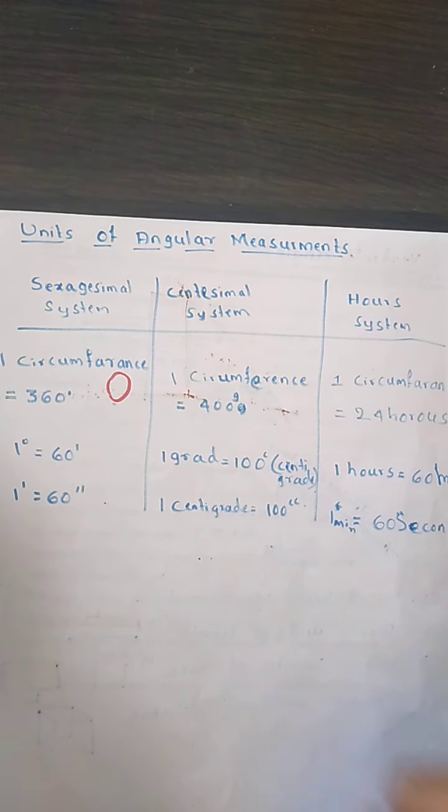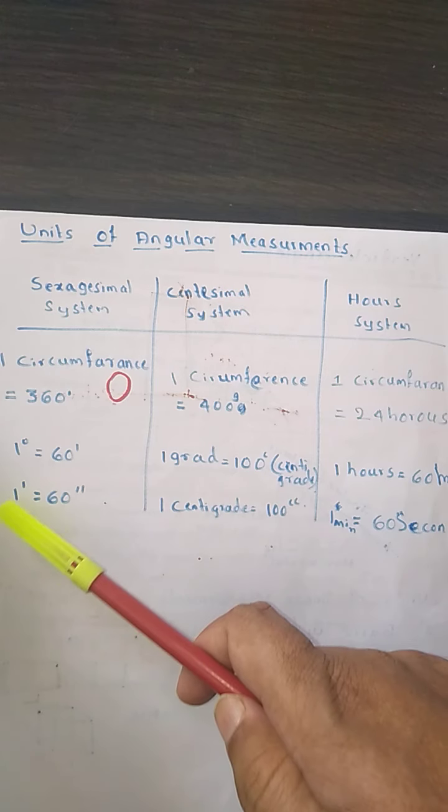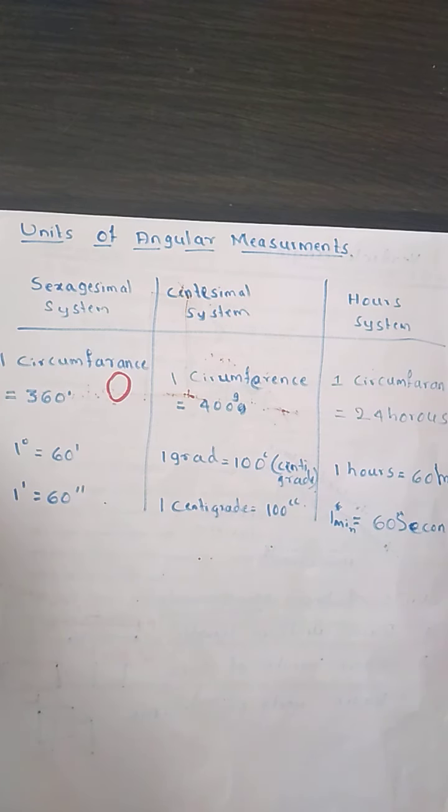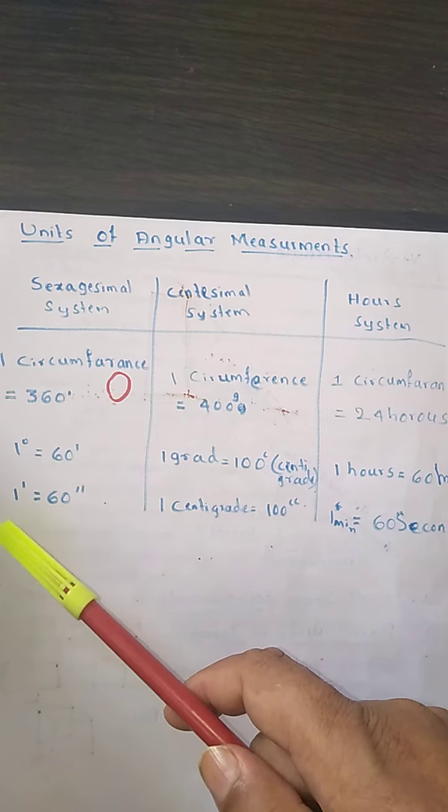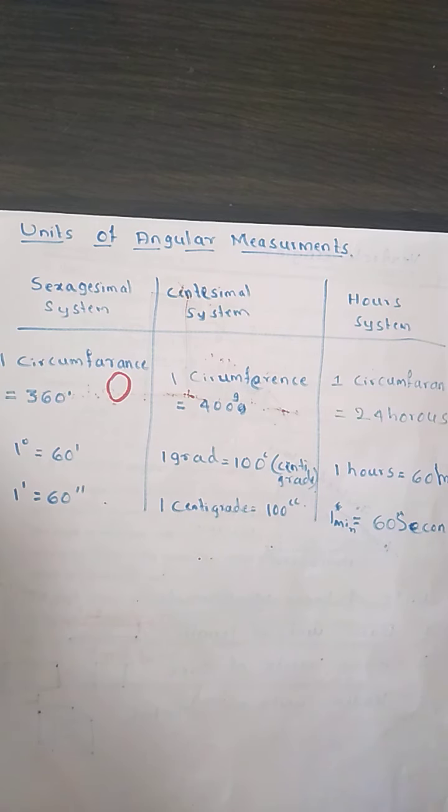Now 1 degree is going to have 60 minutes, and 1 minute is equal to 60 seconds. I think you know this. 1 degree is equal to 60 minutes, then 1 minute is equal to 60 seconds. This is in terms of the sexagesimal system.